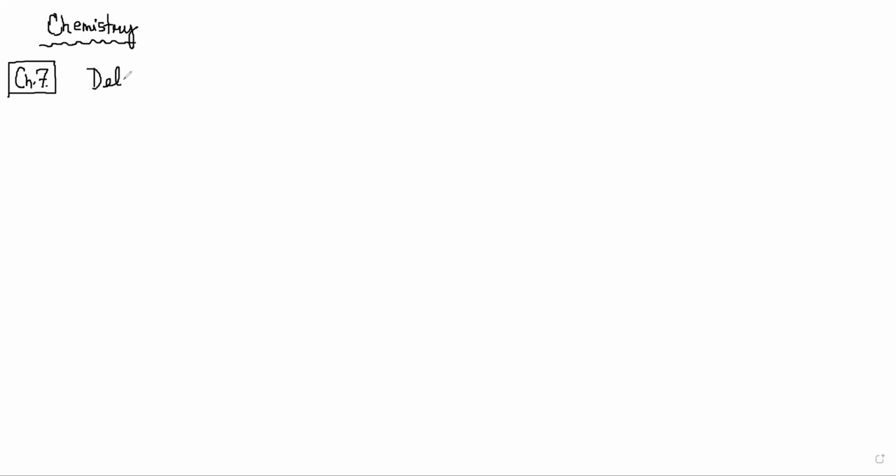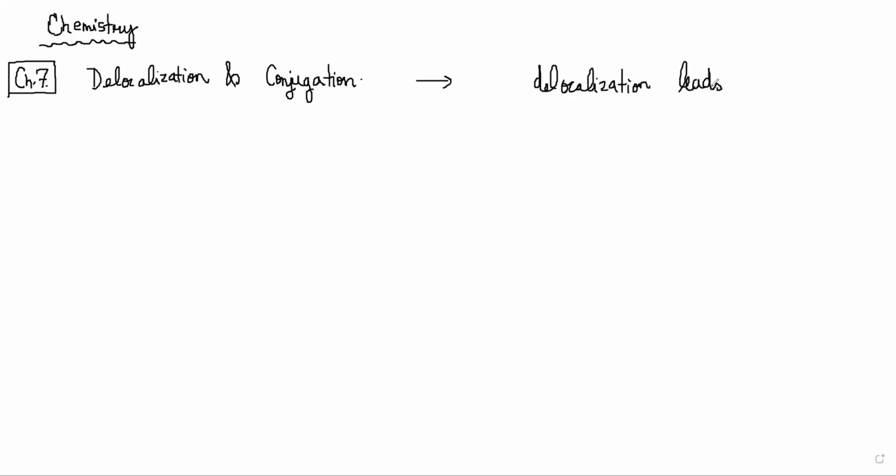Delocalization and conjugation. The idea is that electrons are not going to be at the double bond itself. What can happen is they will spread out over the whole molecule. So if there are multiple double bonds in a molecule, electrons will spread out over the whole molecule, and that will lead to a lot of stabilization. So delocalization leads to stabilization because now the charge or the electrons are shared by multiple atoms. The molecular orbital is a bonding molecular orbital that is more stable. So we'll go through this in a little more detail.